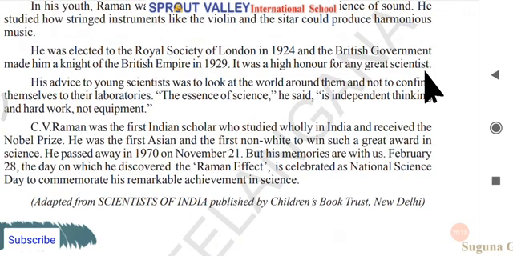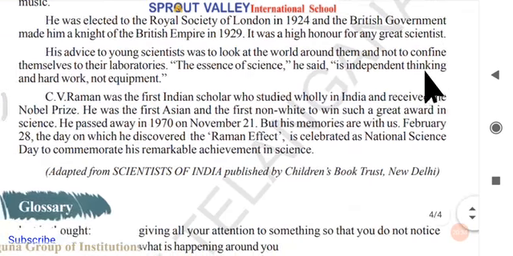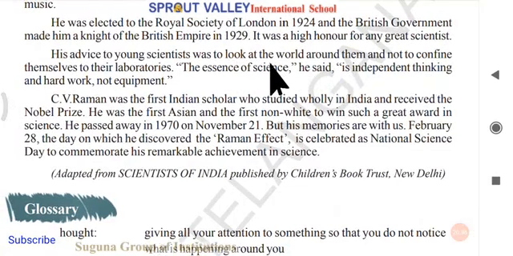He was very talented, and because of that, even the London Royal Society awarded him. He also got a Knight of the British Empire in 1929. So he started getting all these awards, prizes, and honors. His advice to the young scientists was to look at the world around them and not to confine themselves.